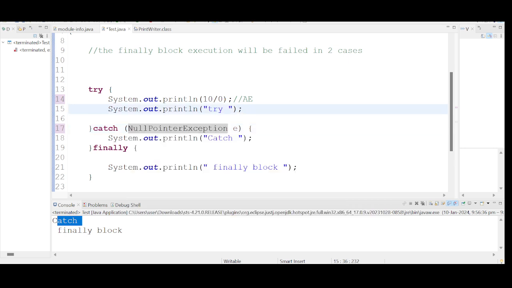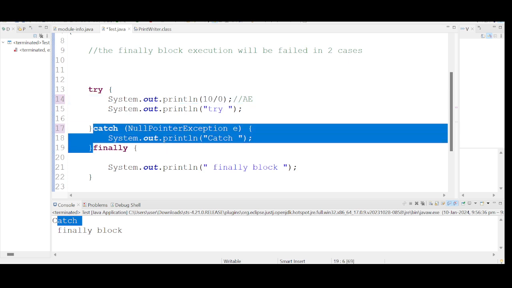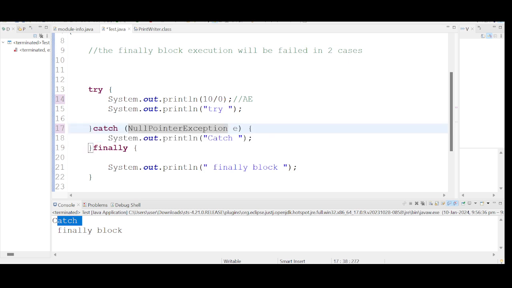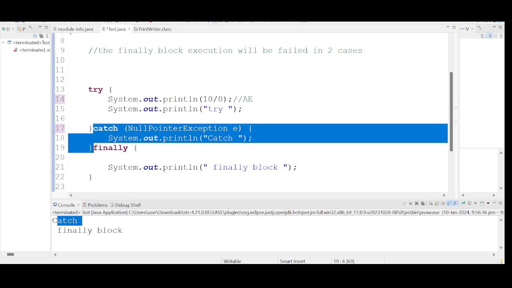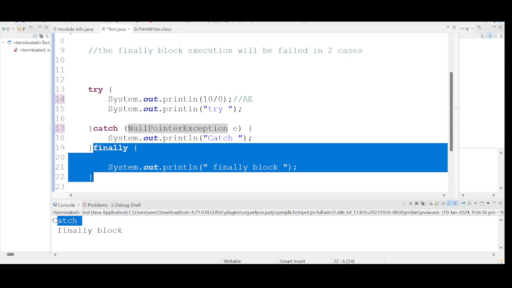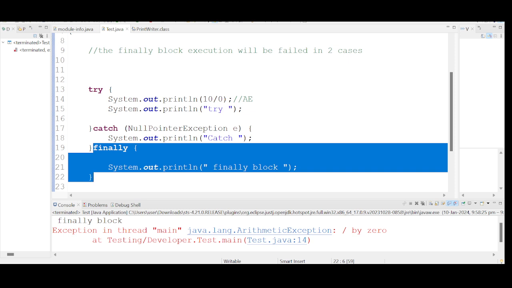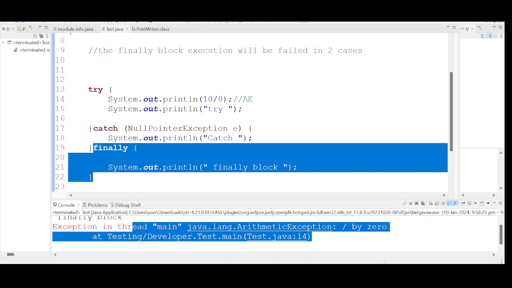So the abnormal termination, right? Because the catch block is handling a different exception that is not related to arithmetic exception. It should be the same. Here it is handling a different exception. So when the exception is occurring here, we look for the relevant catch block, but there is no relevant catch block. Hence abnormal termination. Even though the termination is abnormal, the JVM, the main thread, will ensure that this finally block is getting executed and perform the abnormal termination. See, finally block executed. After that, abnormal termination.